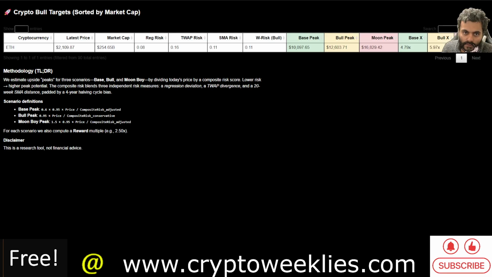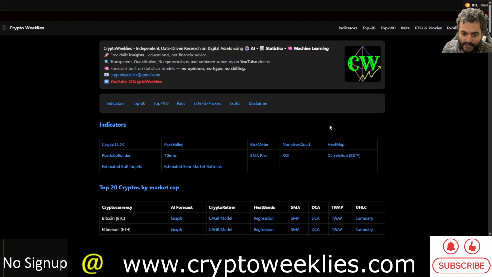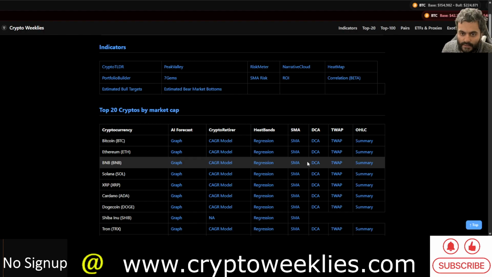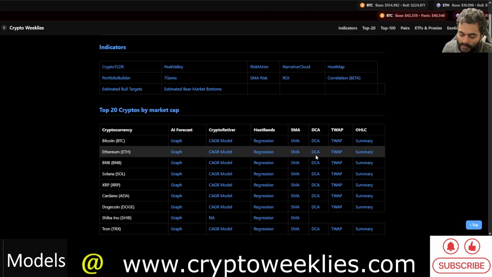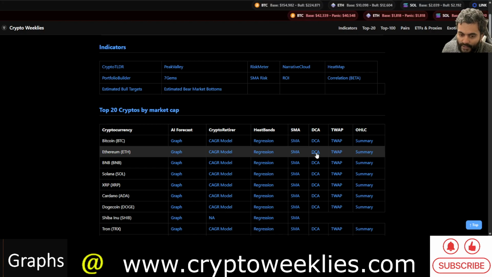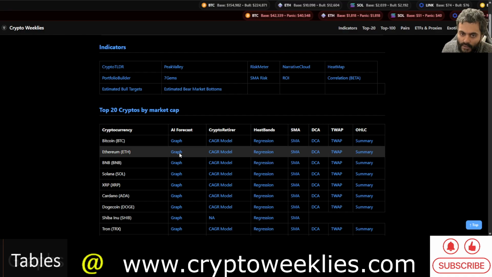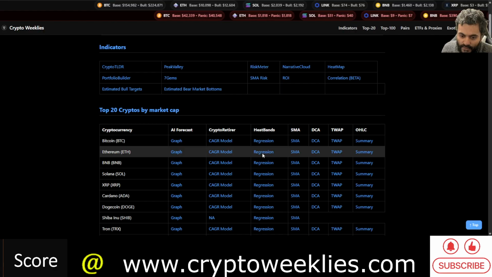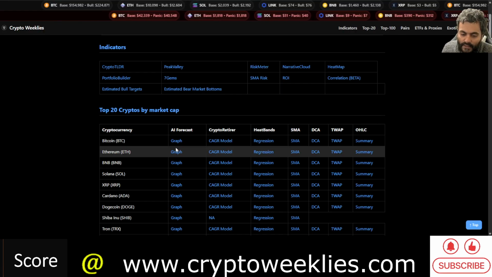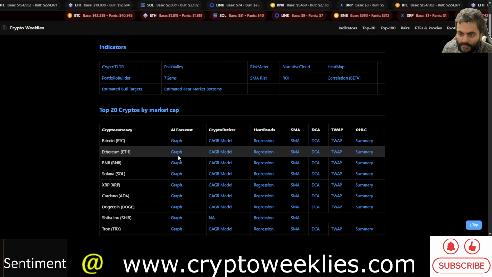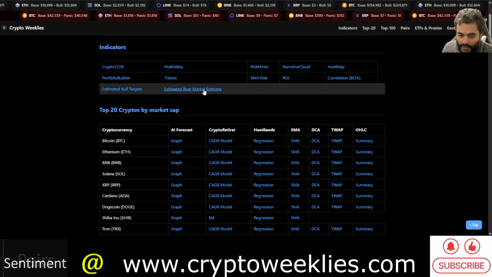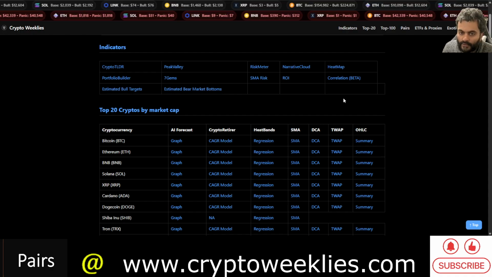With that, I'd like to conclude first by saying several models are saying ETH has gone to the bottom of the accumulation zone, especially the time weighted average price model and the DCA model, as well as the SMA model. But there is still further downside for ETH per the regression models, and also the machine learning based price forecast, as well as the estimated bear market bottoms at around $1,400 to $1,500.